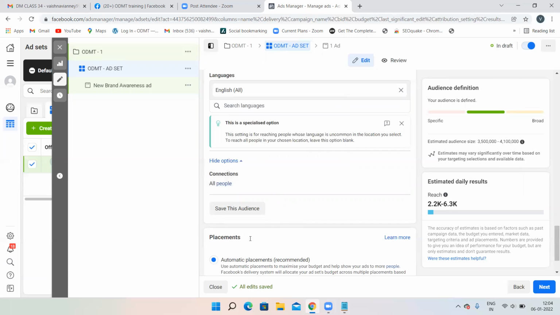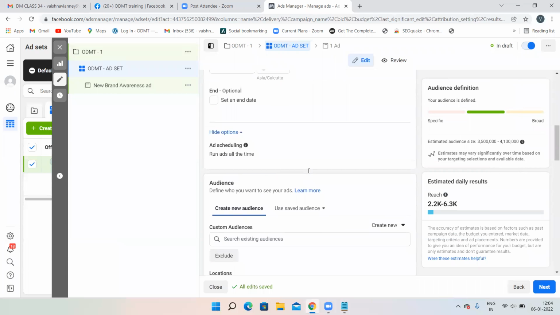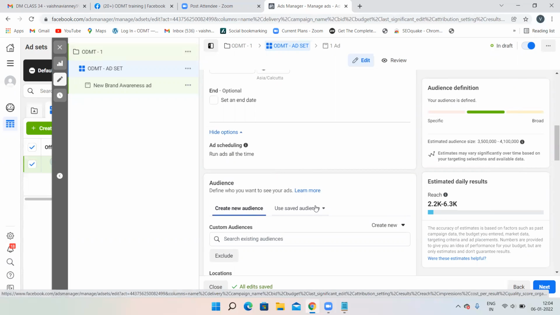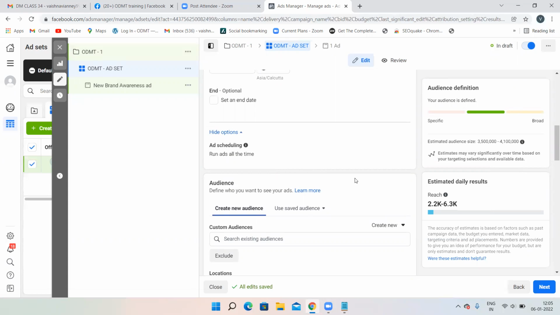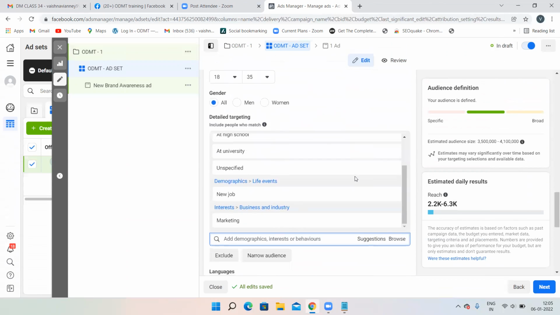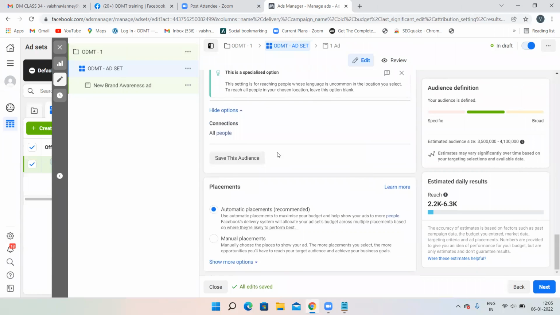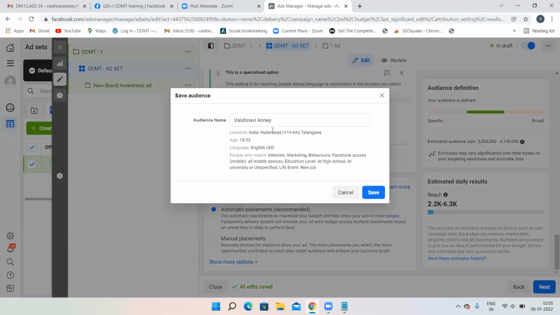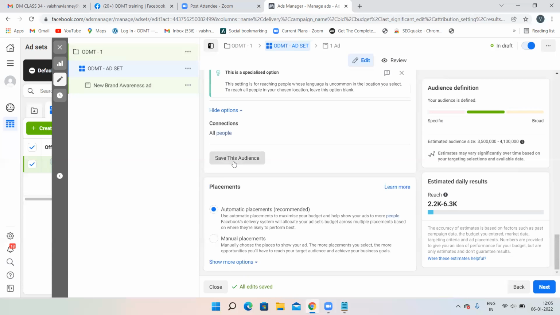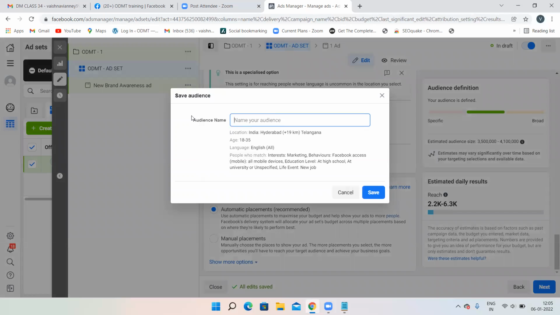Now what I have to do, just see this option over here. Save this audience option is there over here. What I told over here, there are two options: create new audience or use saved audience. For the first time when you're creating a Facebook ad, you will not have a saved audience because you have not created an ad before. But if you click on this save audience button, you can give the audience name over here. See, I'm clicking on save audience and I have to give some name over here, ODMT1. Let's assume I have given this name. Then I can click on this save button.